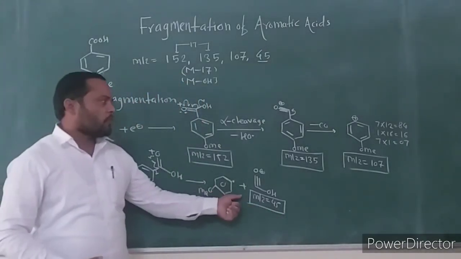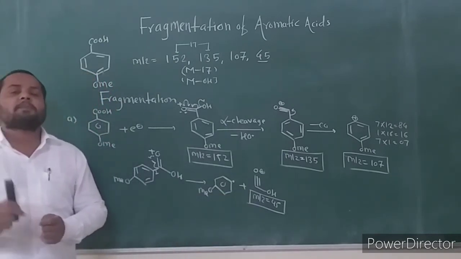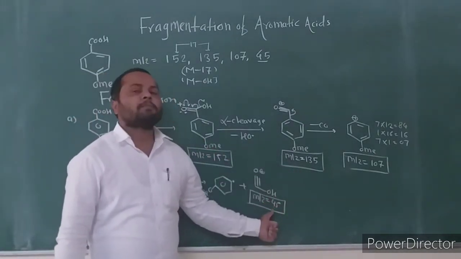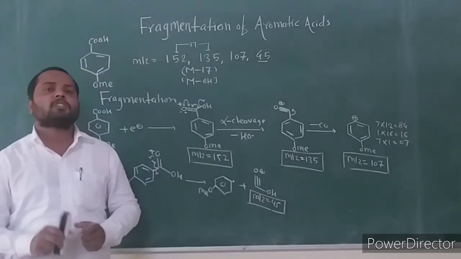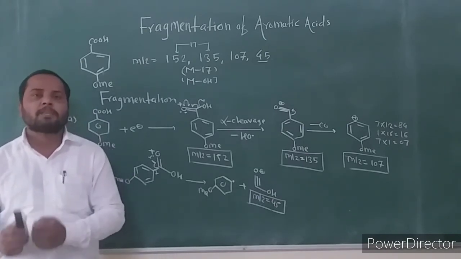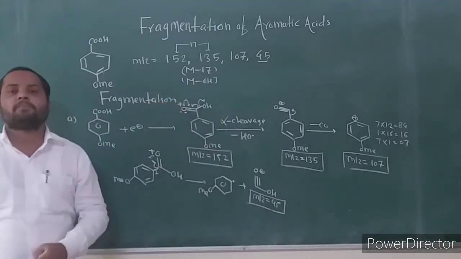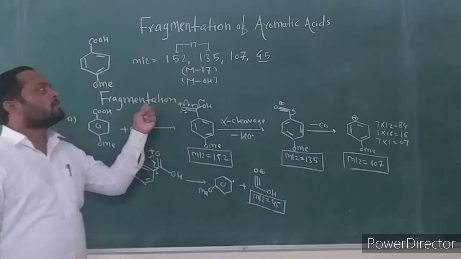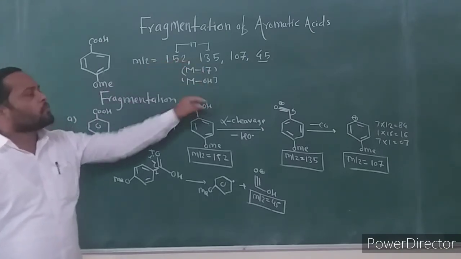The fragment ion at mass to charge ratio 45 is a characteristic fragment for carboxylic acid. The M minus 17 and the fragment ion at mass to charge ratio 45 are generally represented only by carboxylic acid compounds. These two peaks combined in the mass spectrum are useful to detect that the given compound is a carboxylic acid. This is the fragmentation mechanism for these mass to charge ratios.